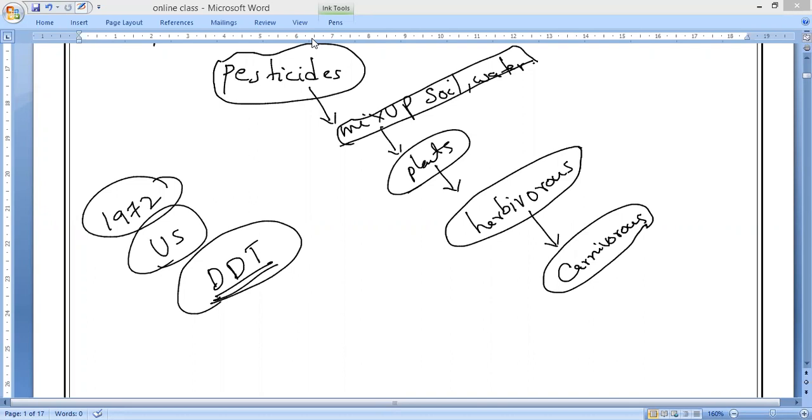They also have side effects, and their accumulation damages the nervous system, and it causes retinal problems or lung damage. That is, the respiratory system will be damaged. It causes respiratory problems, like most pesticides. That is why you can see farmers while spraying pesticides are asked to wear gloves, masks and all, but the majority of them won't follow. While spraying, because it sprinkles with the air, it mixes with the air, so when they breathe, it goes inside. So that is the reason.